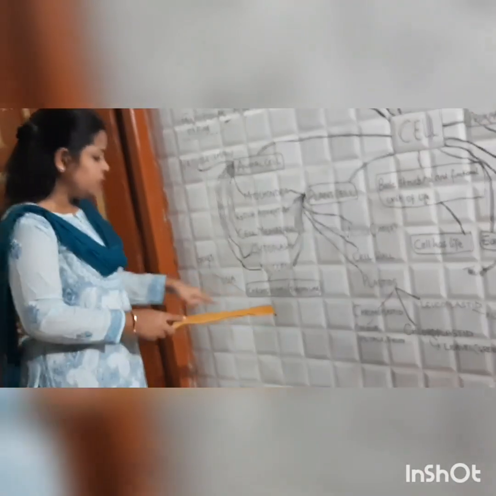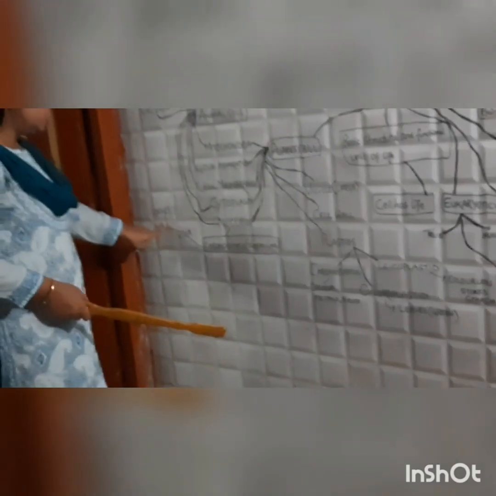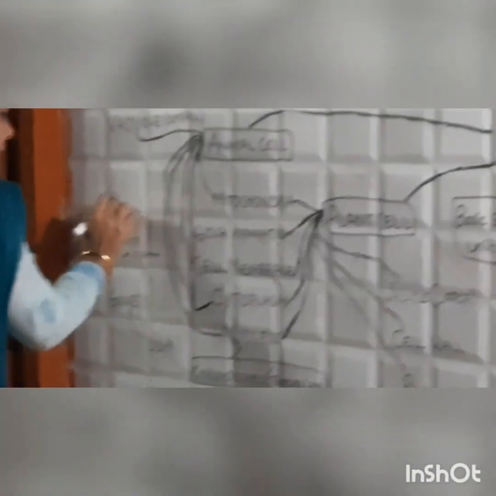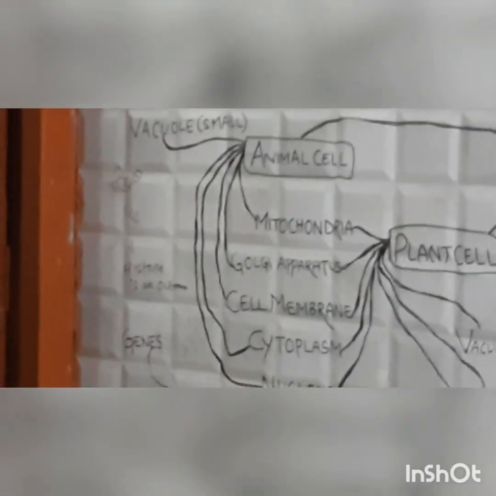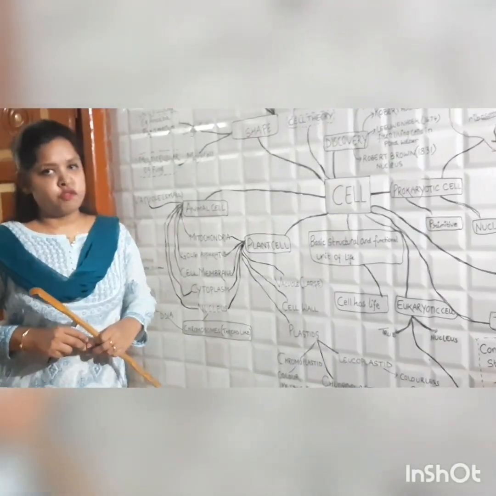And inside the nucleus, you will get chromosome. Chromosome, DNA, genes. What happens? There are bead-like structures. Then it coils. Then it supercoils. Then it forms a chromosome. Then it is called DNA. Then genes. So what are genes? You all know that genes are responsible for transfer of hereditary characters from parent to offspring.